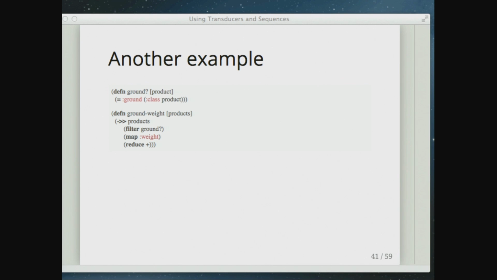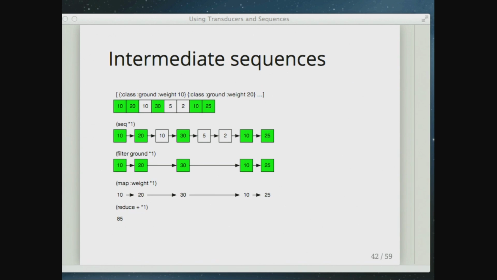This is another example. If we have ground as a predicate, say this is a set of products that have some shipping data with them and weights and things, and I want to get the ground shipping weight, the weight of all the products that can be shipped by ground. And I want the total of that. So this is maybe inside an order or something like that. Here I can take my products, filter out just the ones that are ground products, then map the weight out of them and then reduce plus over them. So I'm reducing a collection down to a single number with a function. This kind of stuff is just bread and butter Clojure.